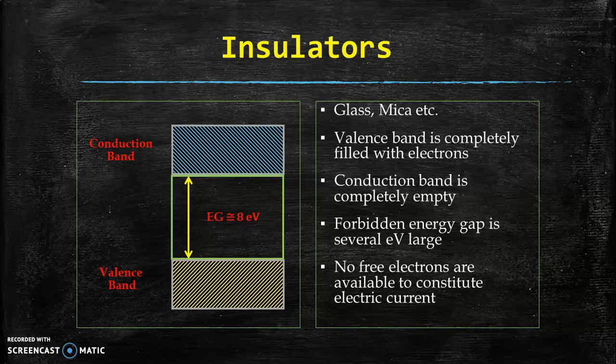So there is no free electrons available to constitute electric current in conduction band. But in case of very high electric field if applied or very high temperature is observed, in that condition, very few electrons can travel to the conduction band and act as free electrons.